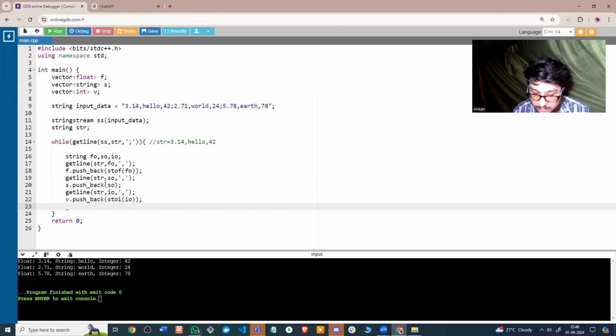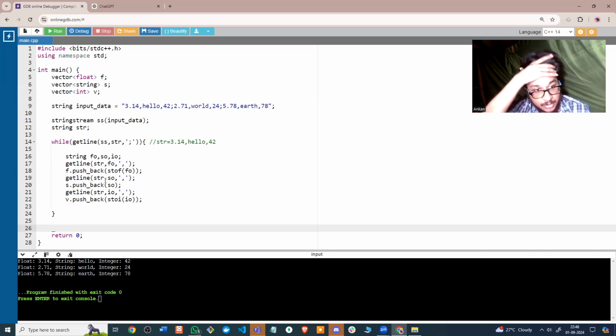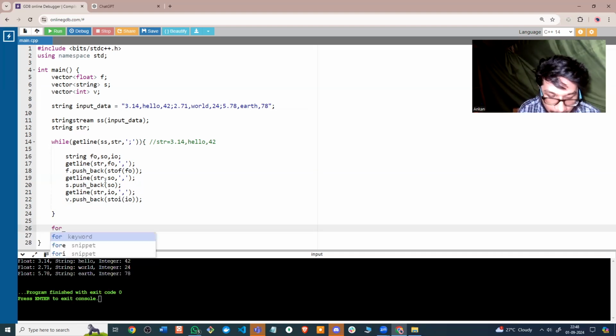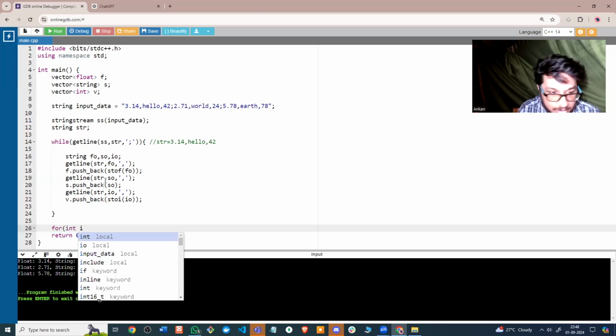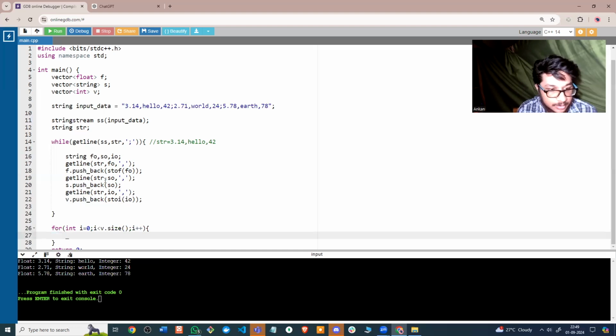Now I can print any of the vectors. So let's say I want to print the integer vector. Why not? Just loop over, and I can simply do integer, and I'll print v of i.